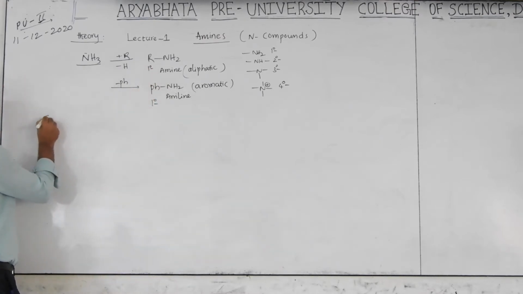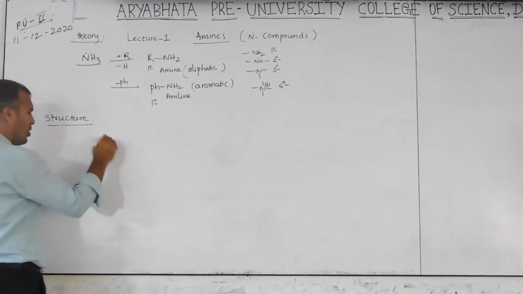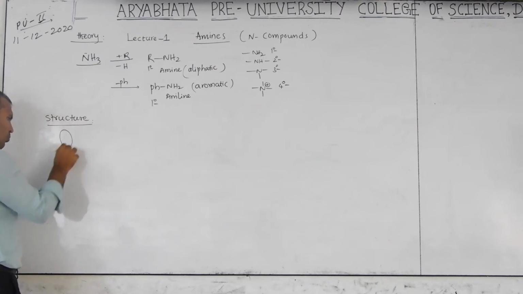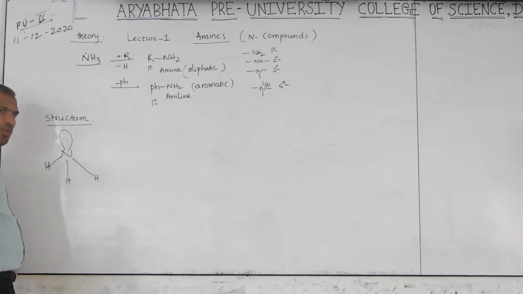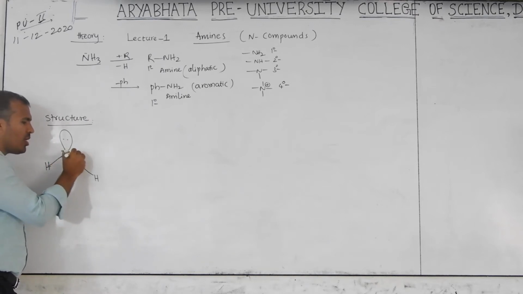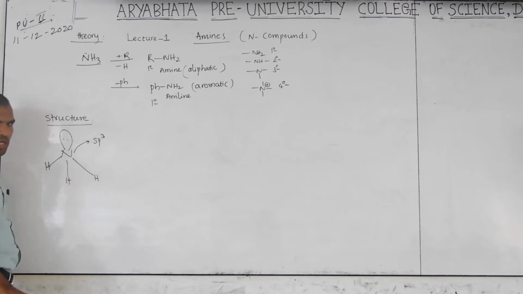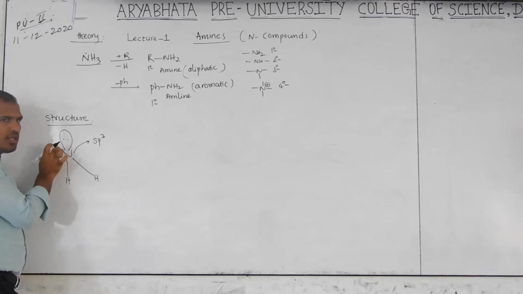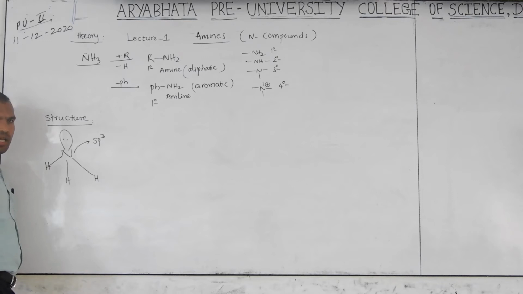Now, structure. You know the ammonia structure first. This is the ammonia structure. In ammonia, what is the hybridization of nitrogen? sp3 hybridization. You know the shortcut to identify it. How many groups are around this nitrogen? The lone pair is one group. 1, 2, 3, 4, total 4. Four groups present is what we call sp3 hybridization.